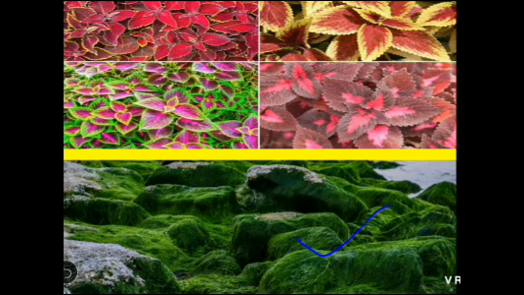This is the picture of algae. Algae contain chlorophyll and can also prepare their own food. This is also a producer. Is it clear?